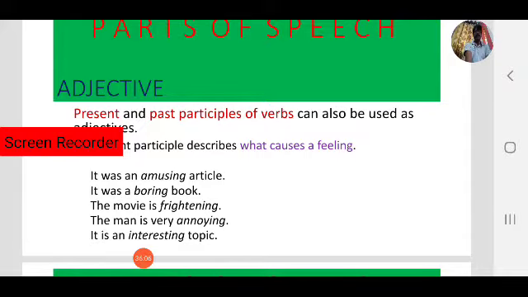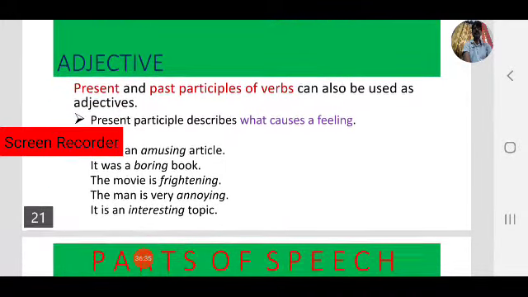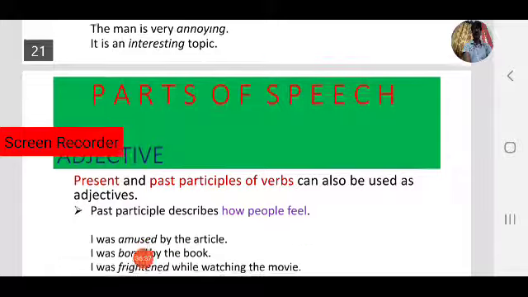Amusing. How is the book? Boring. Amusing, boring, frightening, annoying, interesting are called present participles. They can also be used as adjectives of quality. They describe what causes a feeling. Keep that in mind.